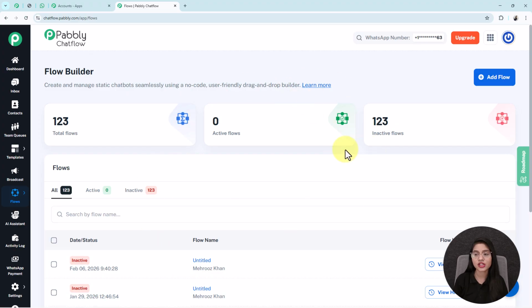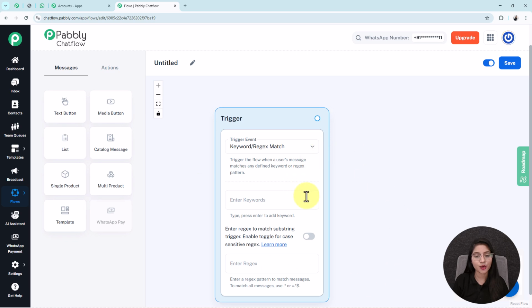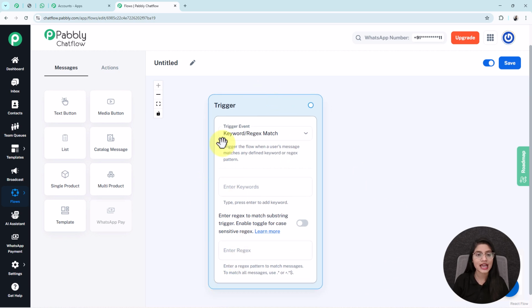As we are creating a new WhatsApp chatbot, I will click on this plus add flow button. This is the starting point of your flow, named trigger. But before this, at first you have to give a name to the flow that you are creating. So here I am entering my flow name as financial advisors capture clients via WhatsApp 24/7.